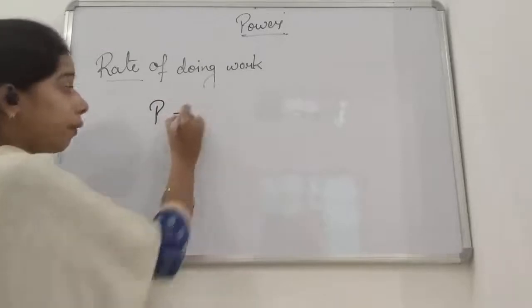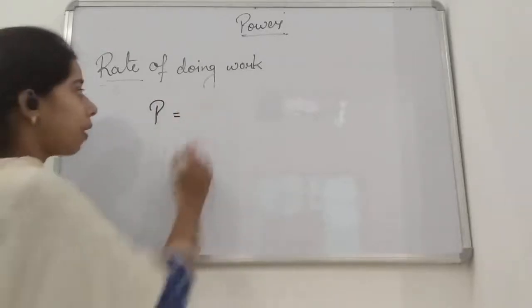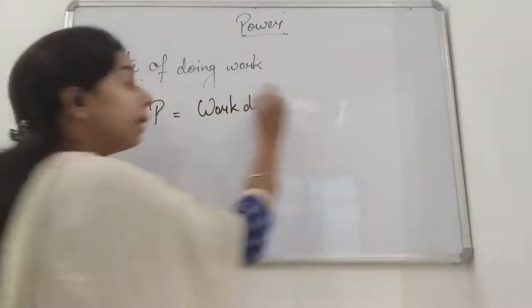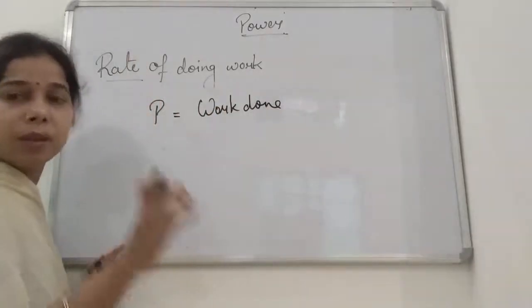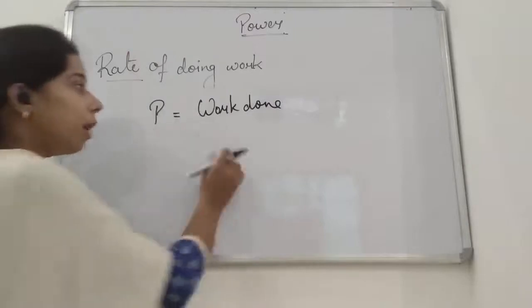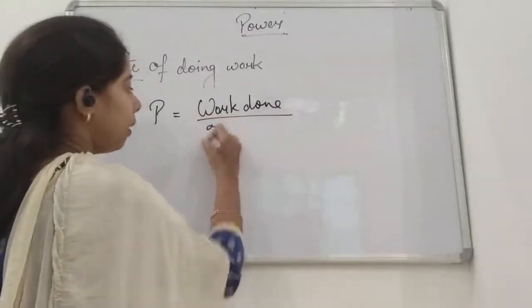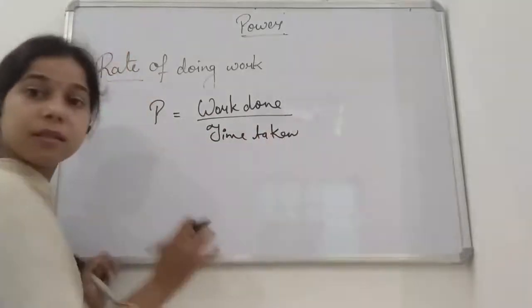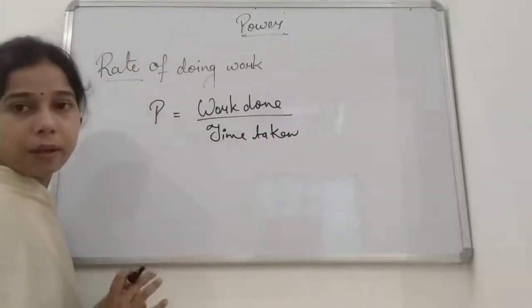Rate of doing work is talking about how much work is completed in a particular time. It means work done upon time taken. Right? This is the rate of doing work.